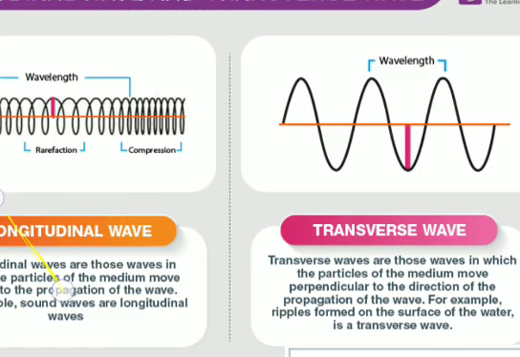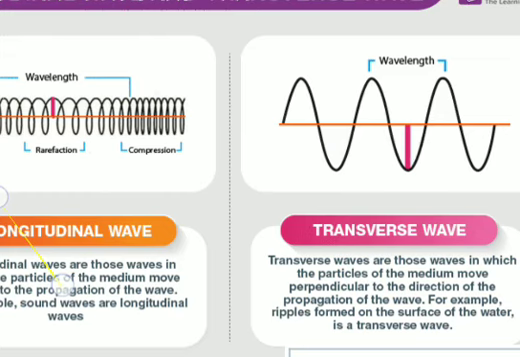And in the case of a transverse wave, I have given the example of water waves. If you throw a stone at the water surface, ripples are formed on the surface of the water, and these ripples are nothing but a transverse wave. So why are we calling it a transverse wave? Because if there is a water surface and you throw a stone, the ripples will be formed. Ripples will be represented like this.